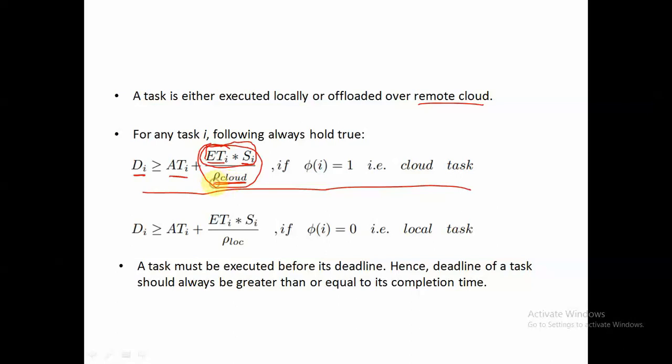Rho cloud is nothing but the operating frequency of the virtual machine in the cloud that the remote cloud provider is providing. And the only difference is that phi is the indicator variable. Phi of I equal to 1 means this particular task is offloaded to the cloud. If equal to 0, it is a local task. So the only difference is that there is this rho cloud and here is the local core operating frequency. So the deadline of a task should always be greater than or equal to its arrival time plus its overall execution time. A task must be executed before its deadline.